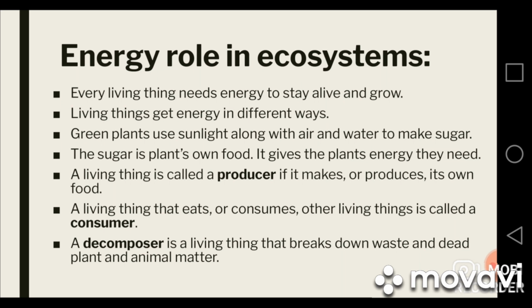When plants or animals die, their stored energy is unused by them. It means that they cannot use this energy, and this energy is used by some other kind of living things that break down the dead organic matter or dead plants and animals to get energy. These living things that break down waste and dead plants and animal matter are called decomposers.